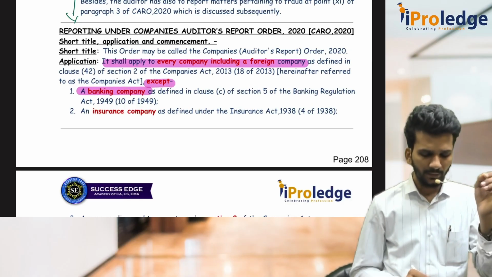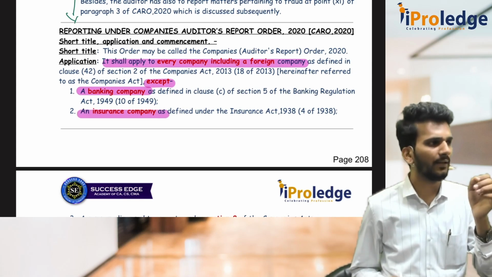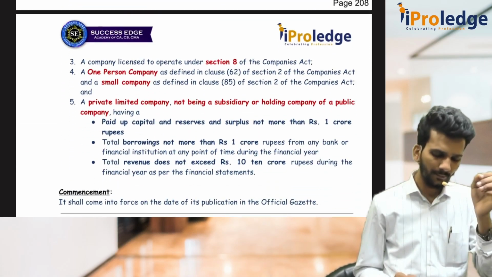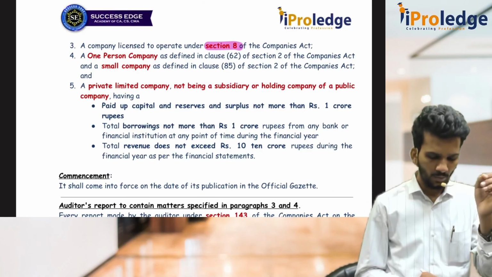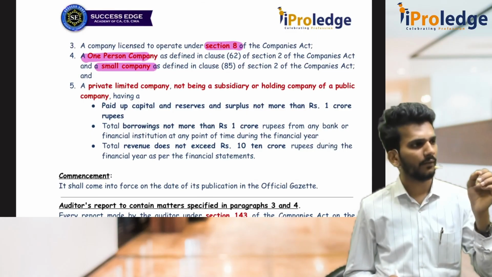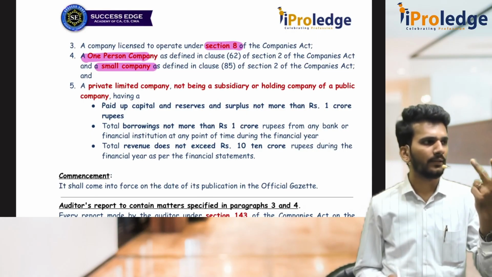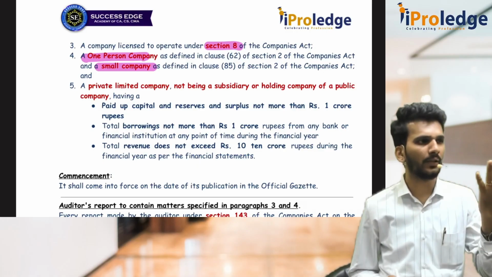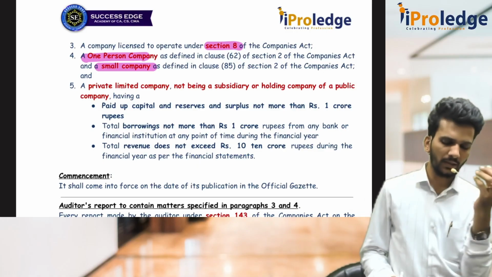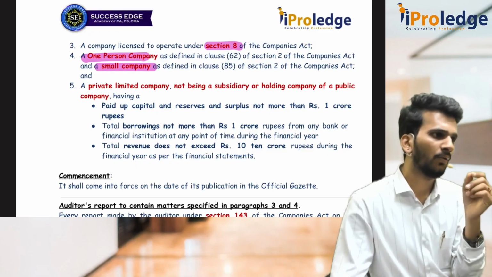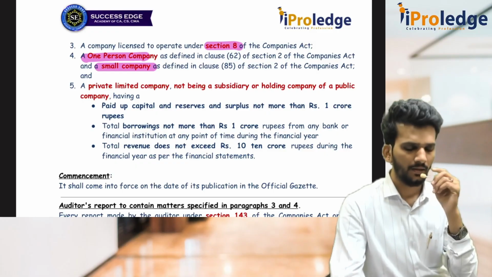One is a banking company, second is an insurance company. For them it is not applicable. Along with them, Section 8 company, OPC and small company. These are the 5 types of company: banking, insurance, Section 8 company, OPC and small company. Small company, again I am not repeating the definition, 10 and 100 crores paid up capital and turnover.